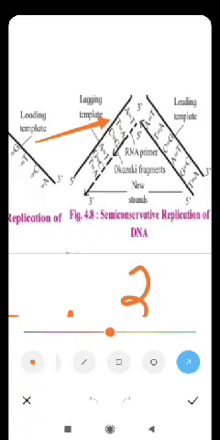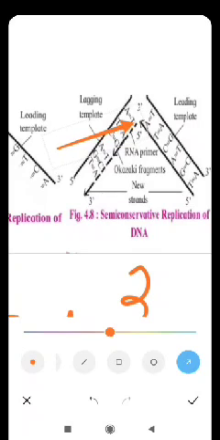See, here on the old strand there is A, and this new strand is being constructed and it has got T. If it was A here, we would have called it identical. A is identical to A, but A is not identical to T. A is different, T is different. So these are not identical, but this is complementary.